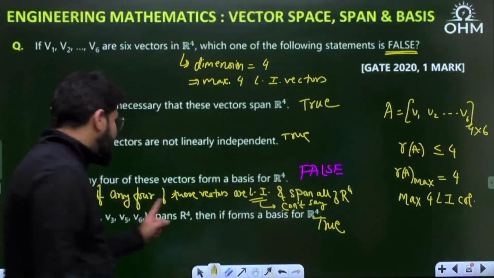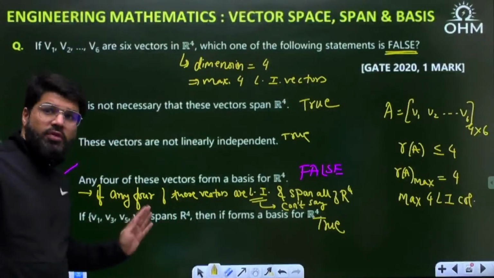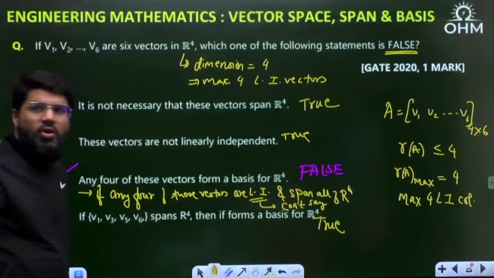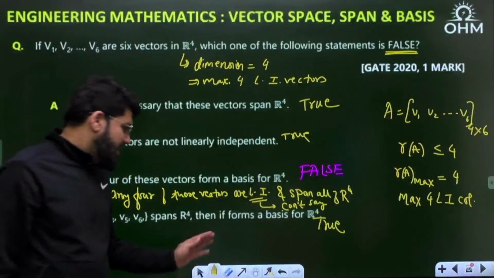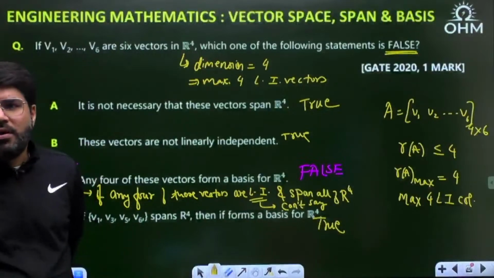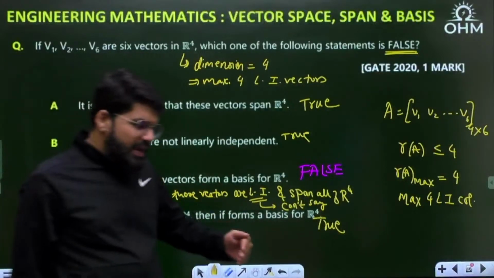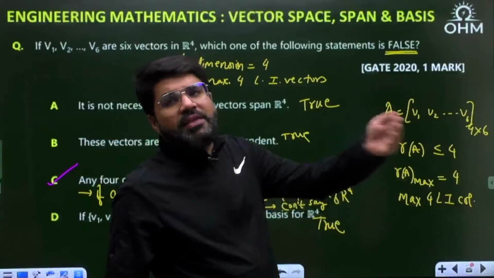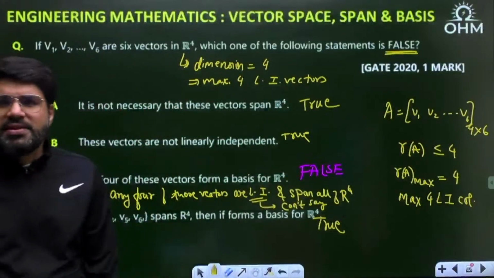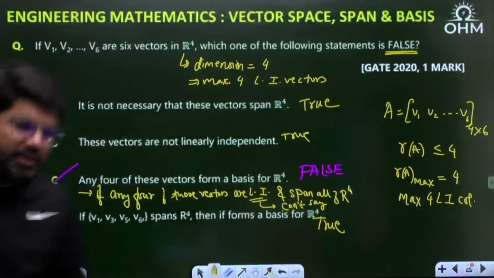If 4 vectors span R4, those 4 will be independent, and using them we can write down all the vectors in R4. Because they are independent also, they form a basis of R4. Four vectors being independent and spanning R4 automatically form a basis. These are all connected, so D is also true.